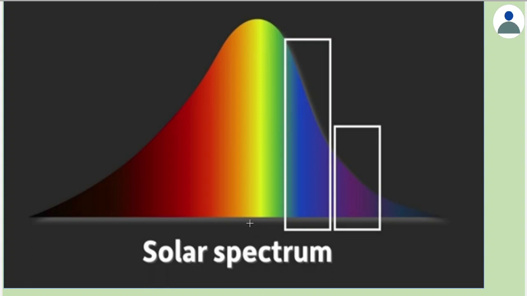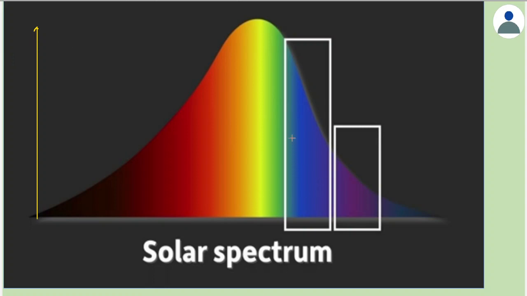The second reason is, if you plot a graph of the solar spectrum, that is a graph of the frequency of light with intensity along the y-axis, you find that the intensity of light is more for yellow color. That is why the sun appears to be yellow.